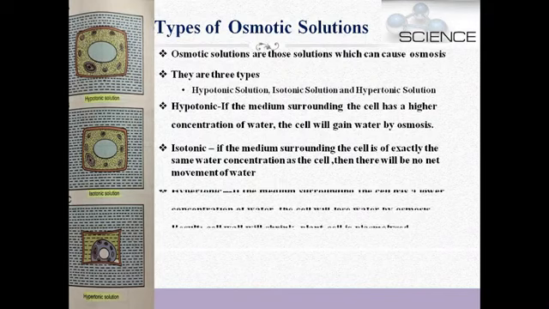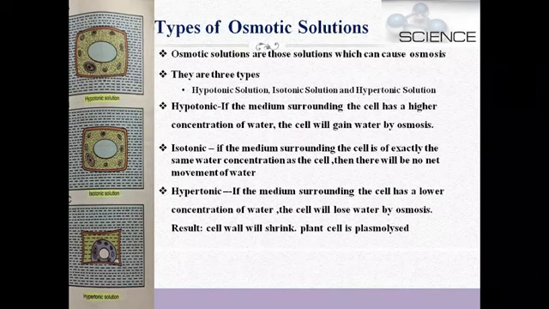And the third condition is hypertonic. If the medium surrounding the cell has a lower concentration of water, the cell will lose water by osmosis. Means the water will come out of the cell, and the cell will shrink, and this condition is known as plasmolysis.